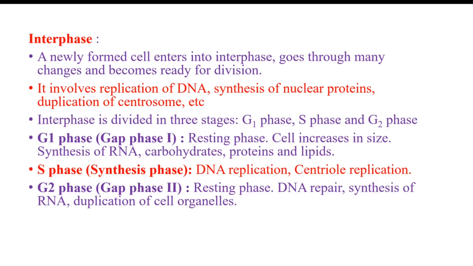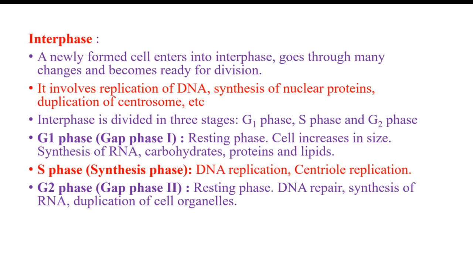Even then, DNA repair is done in G2 phase, if there is some problem, because DNA has replicated in the S phase. Some RNAs are synthesized in G1 phase also, and here also some RNA is synthesized, along with duplication of the cell organelles.